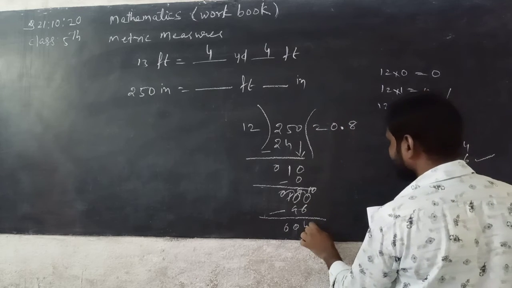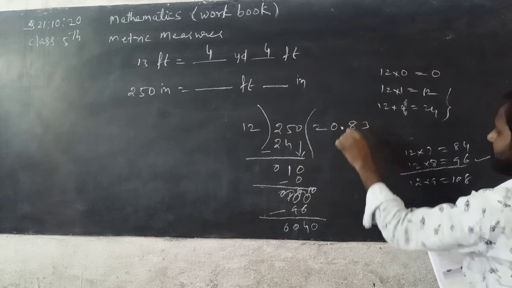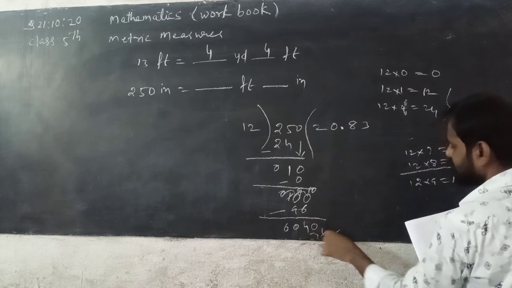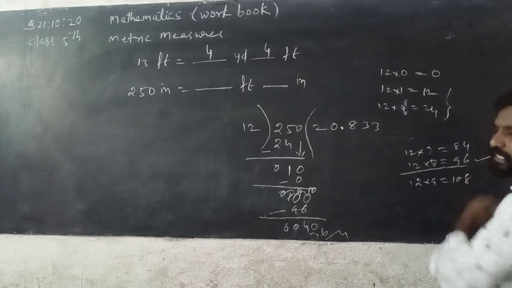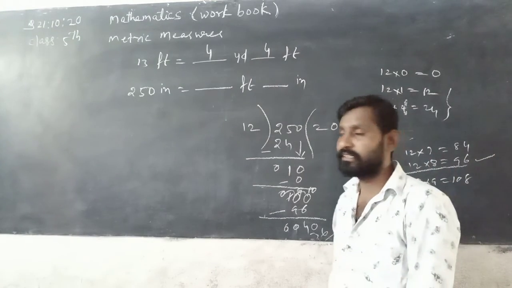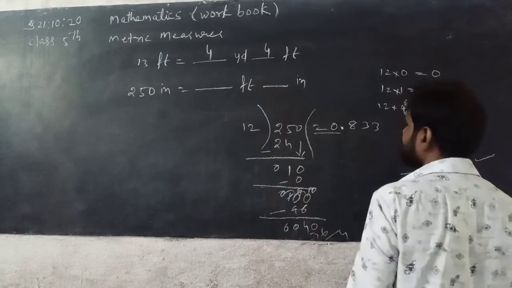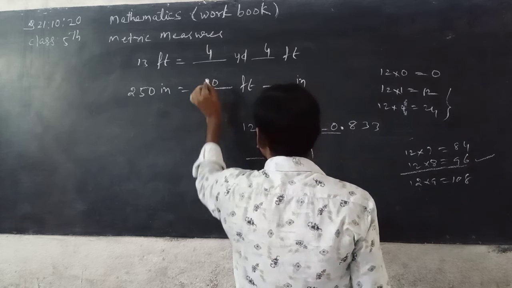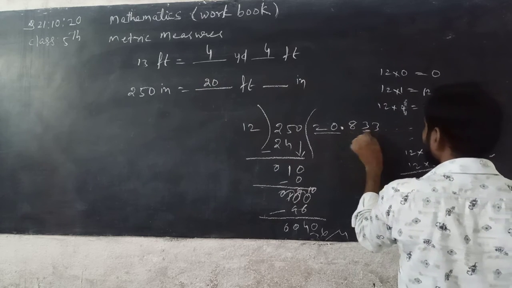Then you can write 0 after 4. Next, 12 3s are 36. Then you can get 20.83333 like that only. So here 20 goes to feet, 20 feet, and 0.8333 means 8.33 inches.